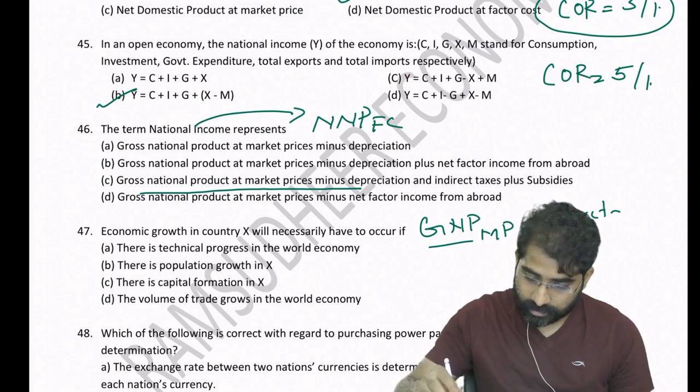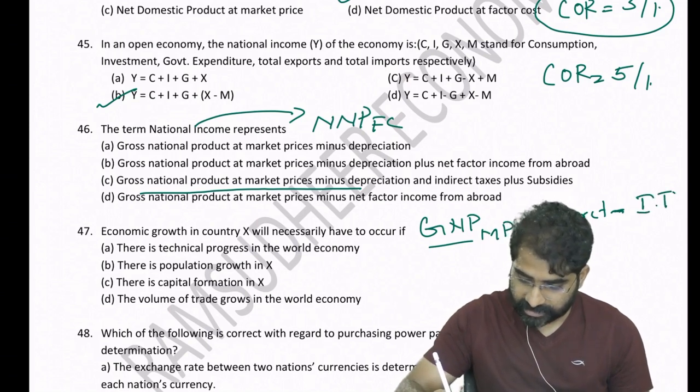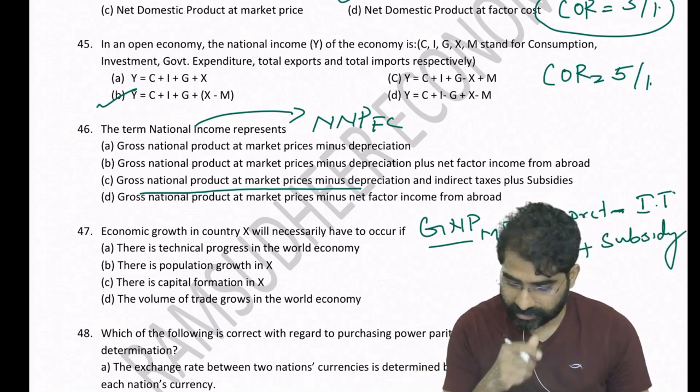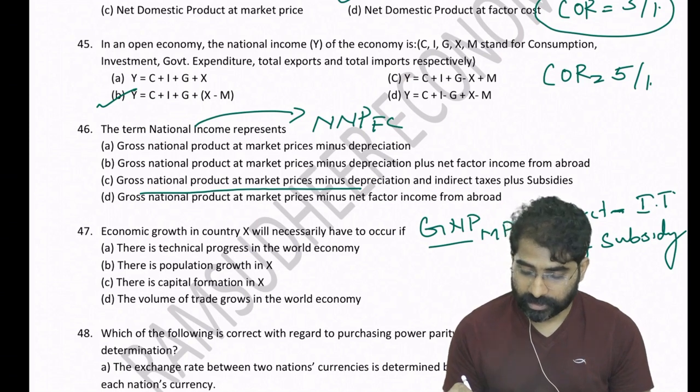Minus depreciation, minus indirect taxes plus subsidy. So that means first thing is gross versus net.